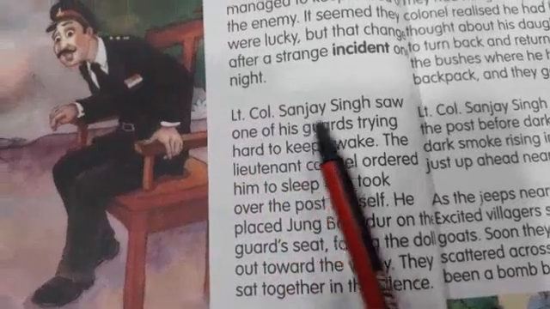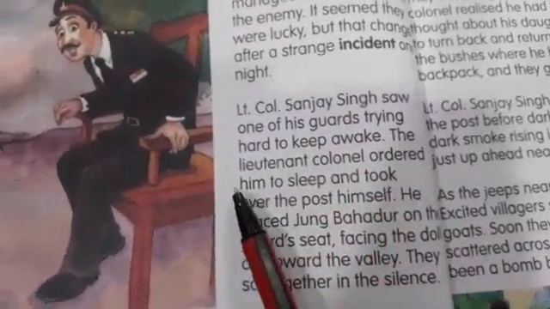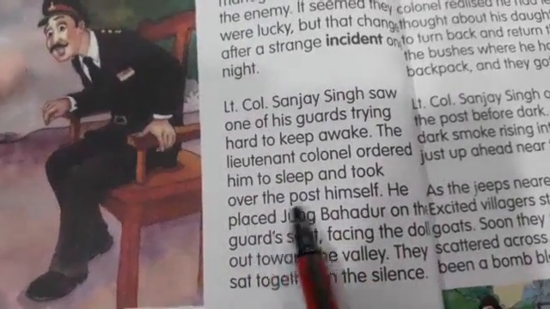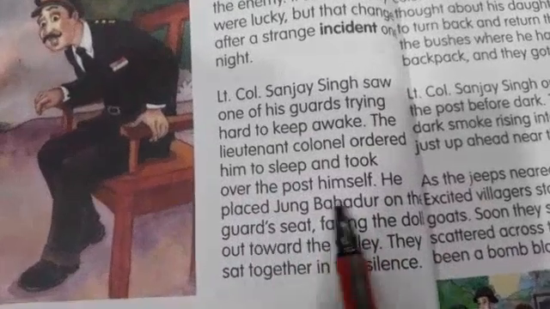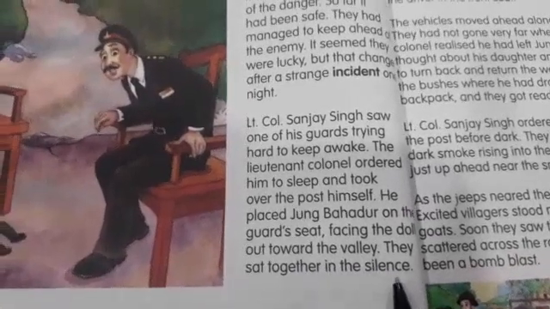Lieutenant Colonel Sanjay Singh saw one of his guards trying hard to keep awake. The Lieutenant Colonel ordered him to sleep and took over the post himself. He placed Jang Bahadur on the guard's seat, facing the doll out toward the valley. They sat together in the silence.